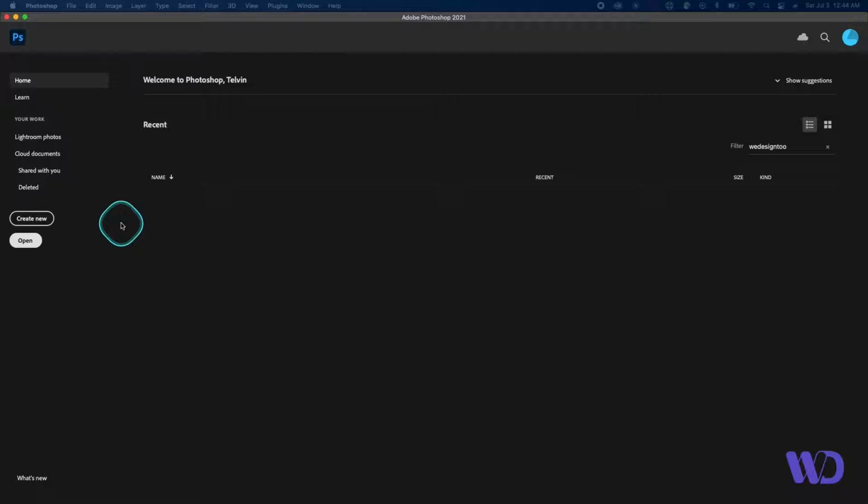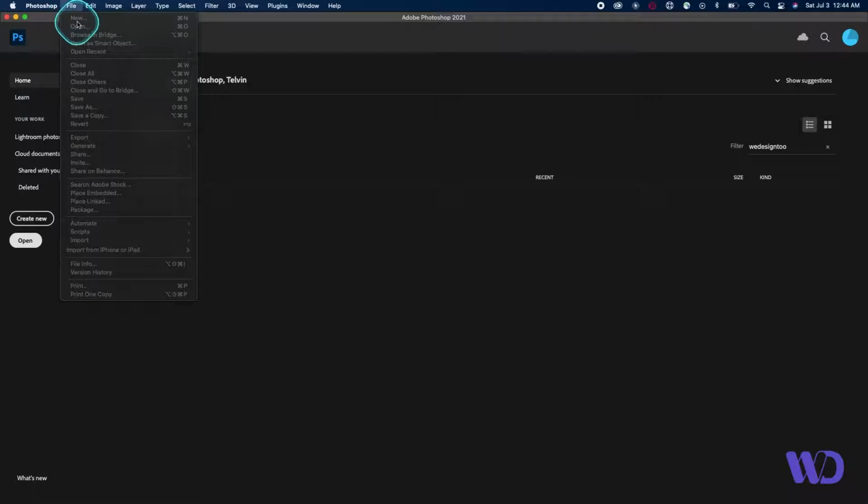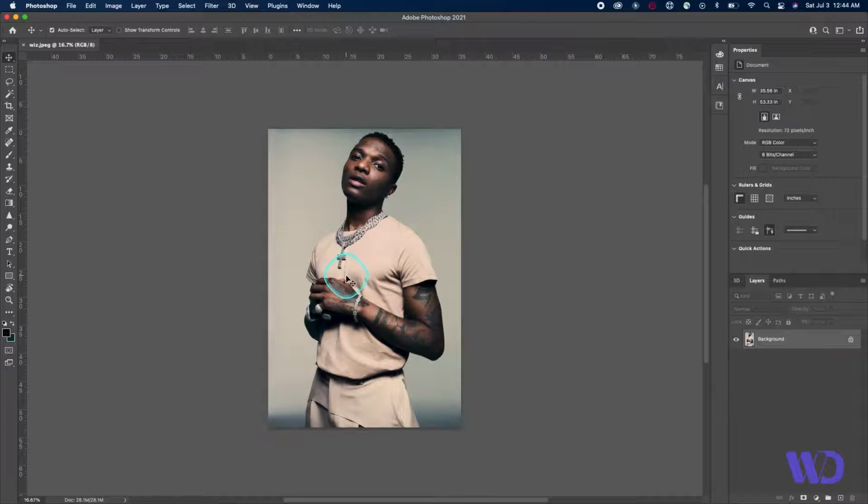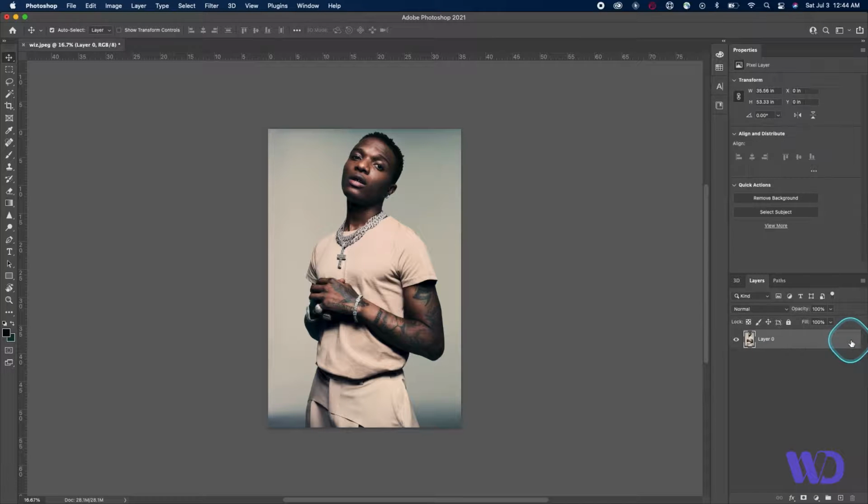The first thing we're going to want to do is open our picture in Photoshop. To do so, you go to File and then hit Open. So we're going to open the picture that we just downloaded. And if you notice, when you open your document in Photoshop, our picture is locked. To unlock it, just click on the lock icon located in the right in the layers panel.